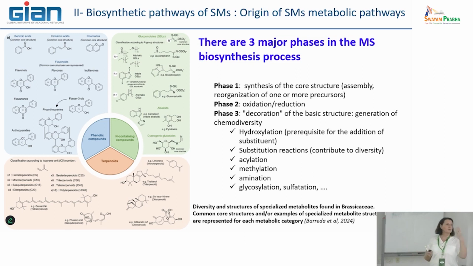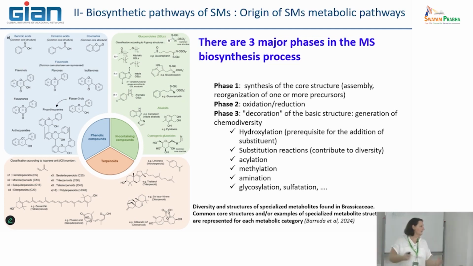The process of the metabolic pathway, whatever the type of specialized metabolite produced, is organized in three phases. The first one is the synthesis of the main precursor, what I called the core in my last slide of the previous presentation. Phase two is how to functionalize this core in order to give it more reactivity, and this is done mainly by oxidation and reduction activity.